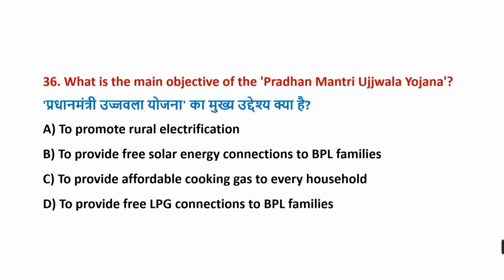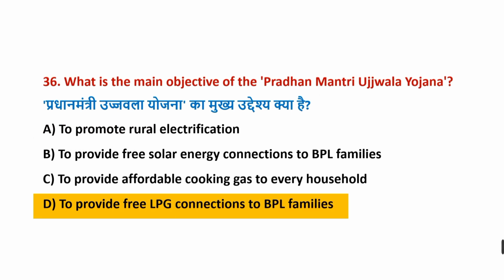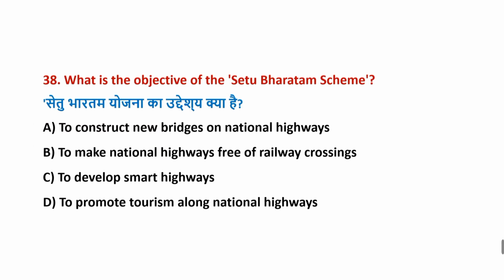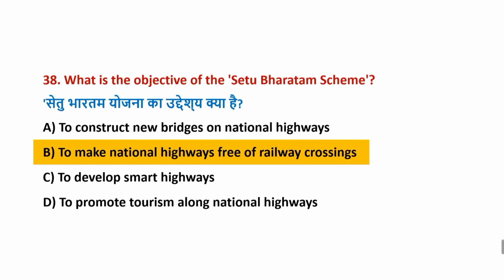What is the main objective of the Pradhan Mantri Ujjwala Yojana? Correct answer is option D, to provide free LPG connections to BPL families. When was the Setu Bharatam scheme launched? Correct answer is option A, 4th March 2016. What is the main objective of the Setu Bharatam scheme? Correct answer is option B, to make national highways free of railway crossings.